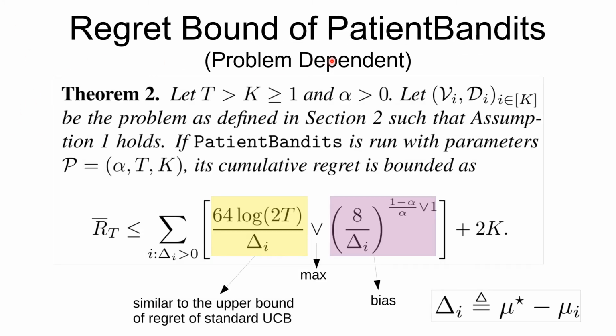Now that the authors have clearly described the Patient Bandits algorithm, they move on to analyze the regret of this algorithm. This analysis is based on clean event analysis, which is something similar to what we do in standard bandit algorithms. Note that there is a problem dependent bound in that we have the presence of delta i, which is the gap between the best expected reward and the reward of arm i. Note that the upper bound is the sum of max terms. The max is taken over two terms. The first term is similar to what we have in the standard UCB algorithm, and the second one is the bias term induced due to the delays.